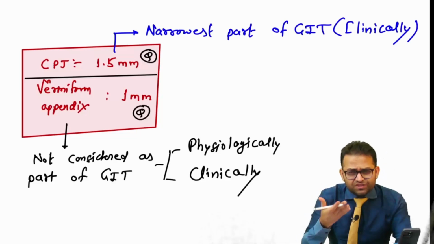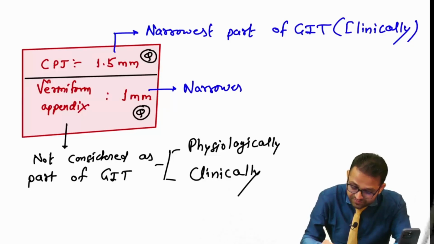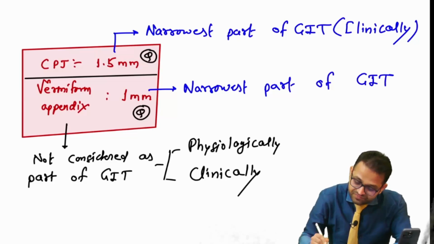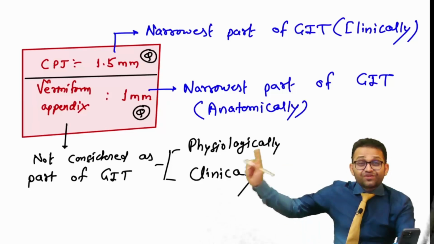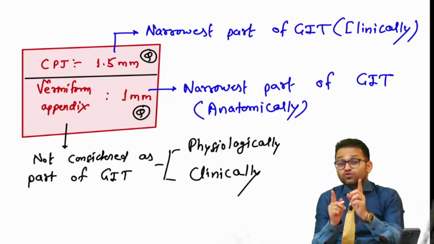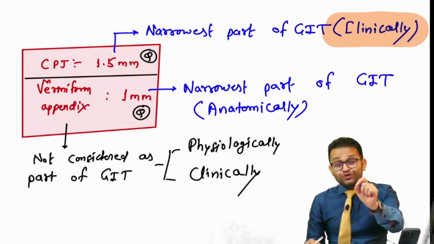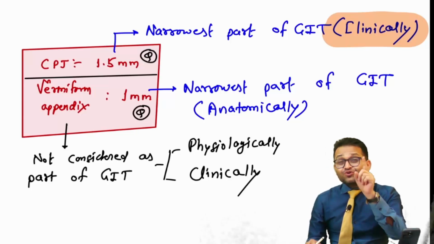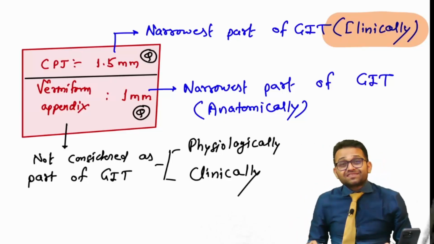Okay. Also, functionally means physiology. But the narrowest part of the GIT, anatomically, structurally, you can say the vermiform appendix. And whenever there is a controversy, always go for the clinical answer, because you are not going to be the doctor of the dead body, you are going to be the doctor of the living person. So clinical answers are better.